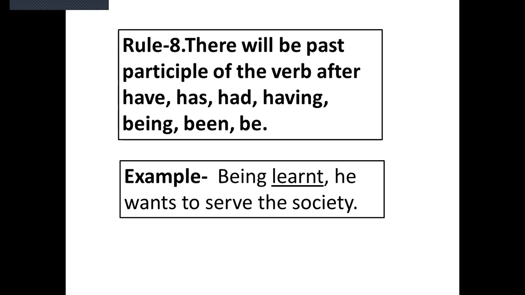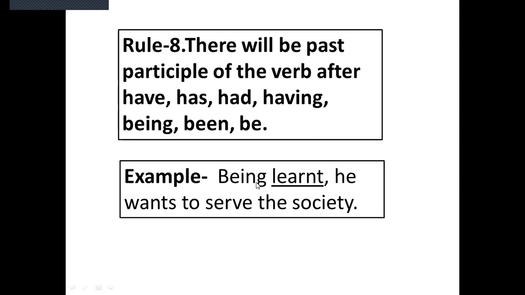Number 8. There will be the past participle of the verb after have, has, had, having, being, been, be, this kind of words. For example, being learned, he wants to serve the society. The gap is given after the word being.